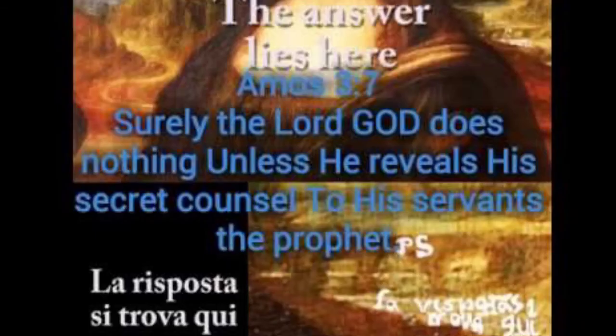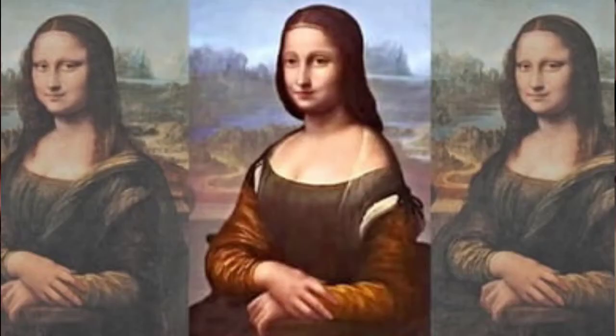Why? Because using an ultra-high-end microscope focusing on different color shades in that painting, some letters were found. If those letters are put in order, "La risposta si trova qui" was the result. It means the answer lies here in Italian. Many tried to decode it, but no one could get the answer.